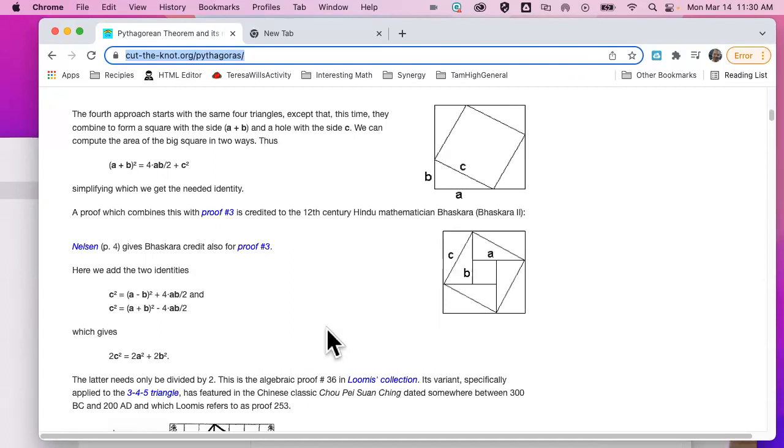If you copy and translate these shapes, we make a square. And if you find the area of the square in 2 different ways, then we can see that they're equal. And when you do that, you get a squared plus b squared equals c squared.